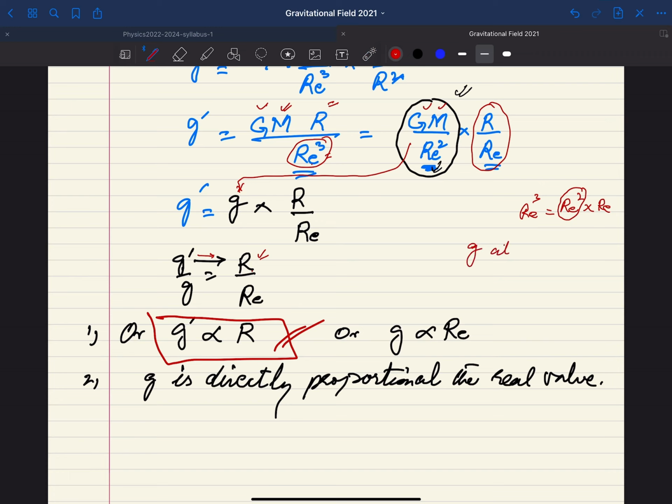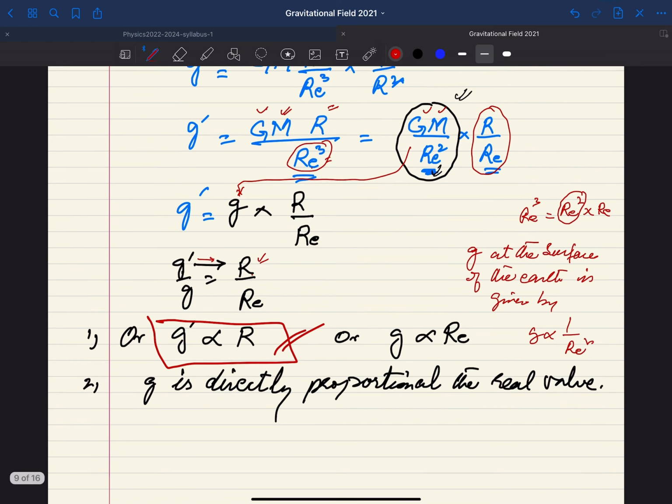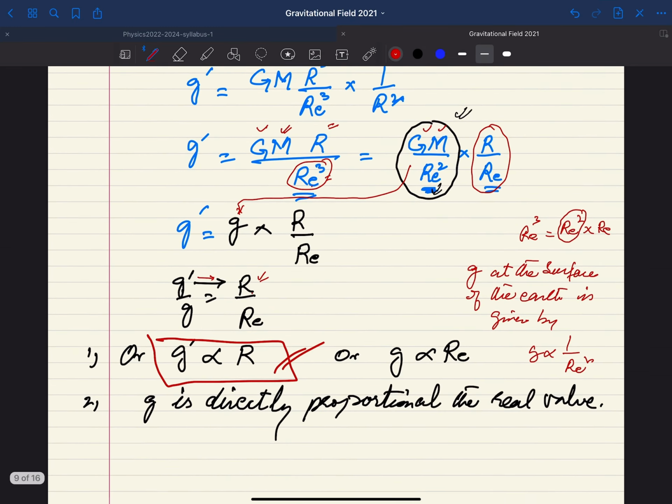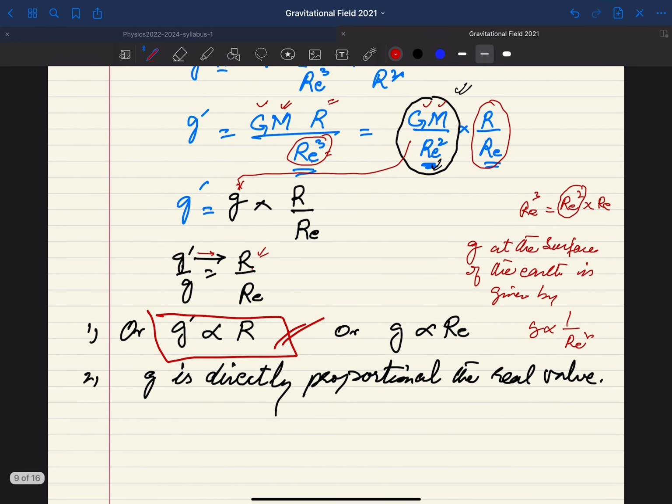G at the surface of the earth, you know, is given by the relation that G is inversely proportional to RE square. But when we are going into the earth, we find that the new G dash is not coming as inverse of R, but it is directly proportional to R.